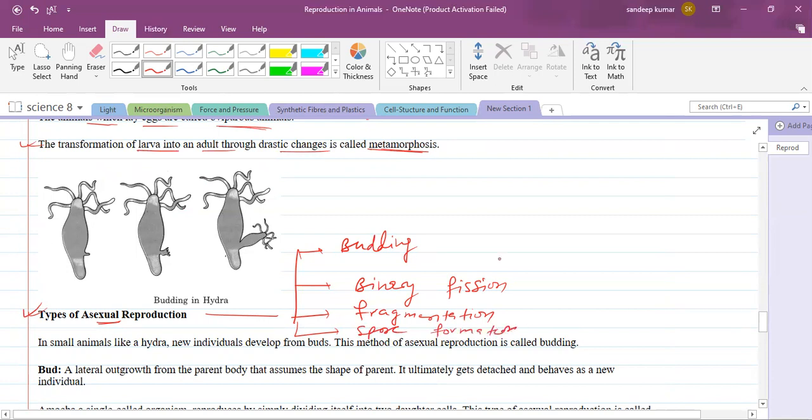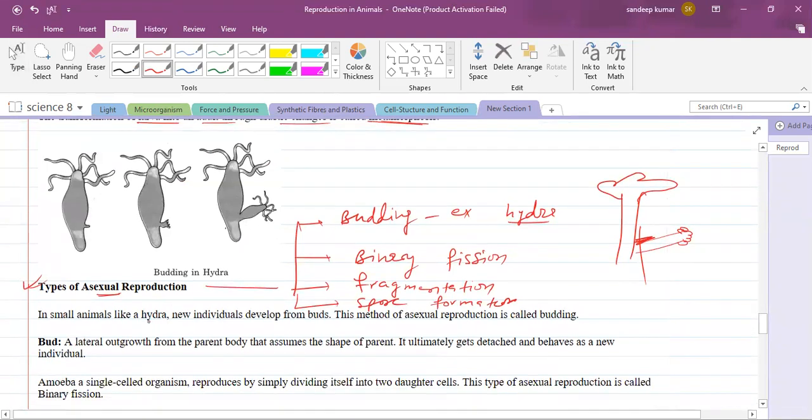Budding example is hydra. Generally it takes place in hydra. See, one hydra is there. A small outgrowth takes place here, and this will keep on growing and develop as a new organism. Once it is fully matured, it will detach from the parent. You can see here.